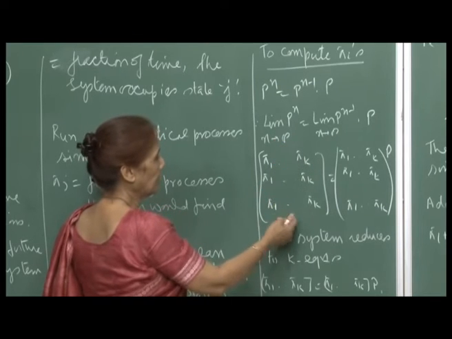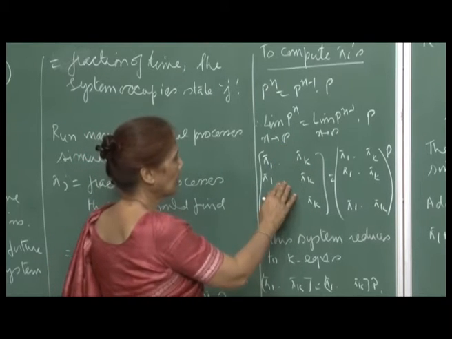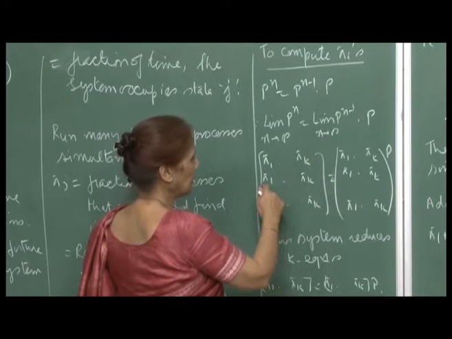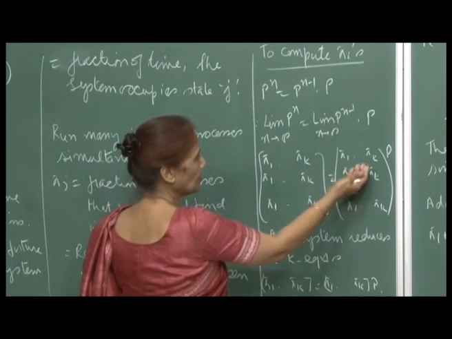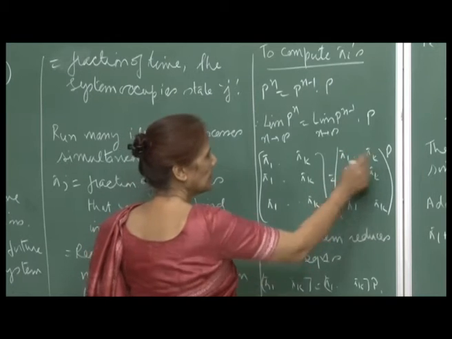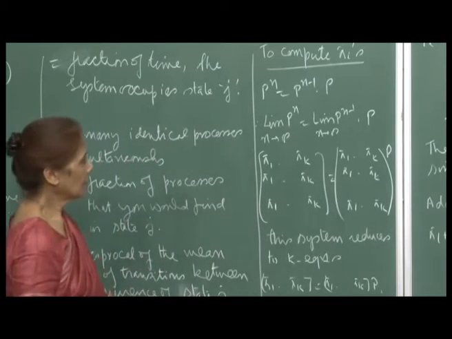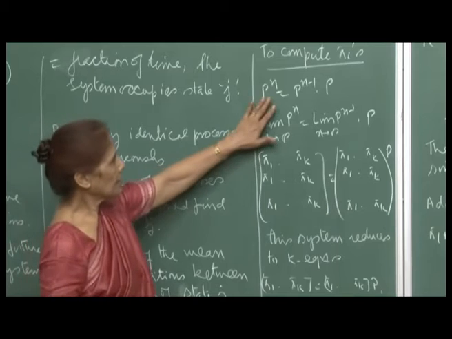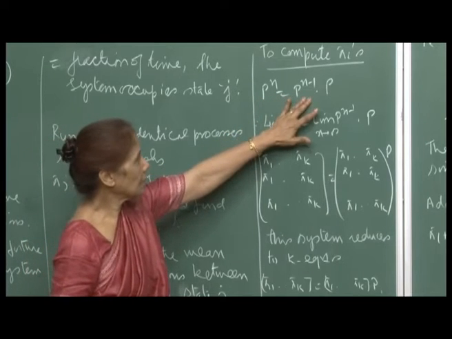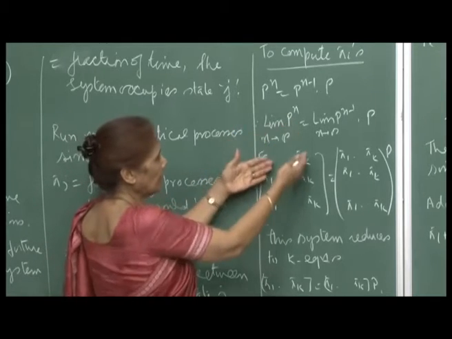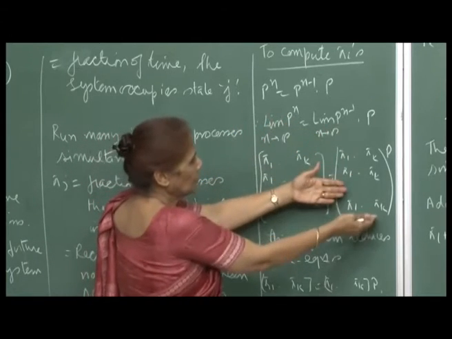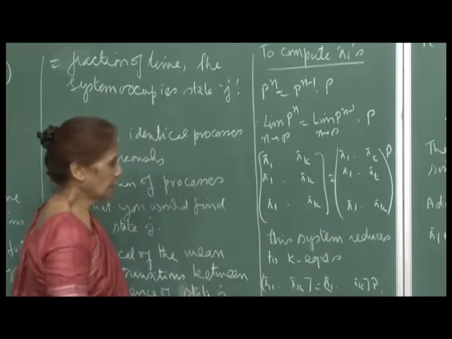So, all the rows are identical, and on this side also you get the matrix with rows pi1, pi2, ..., pik. Similarly, P^(n-1) will also converge to the same matrix, and this times P. So, if this goes to the limit matrix, this will also go to the same matrix, and therefore you have these equations.